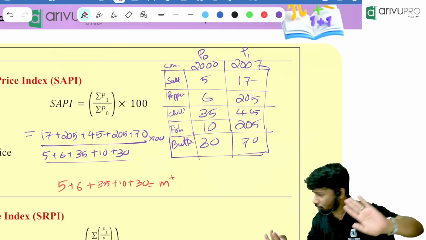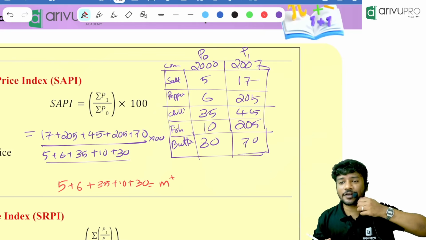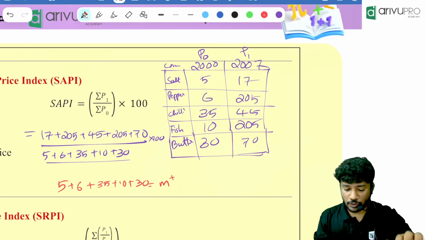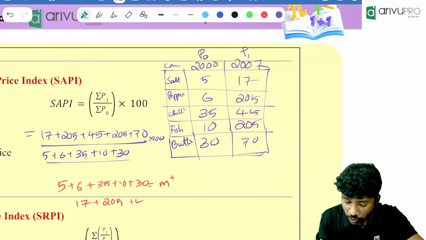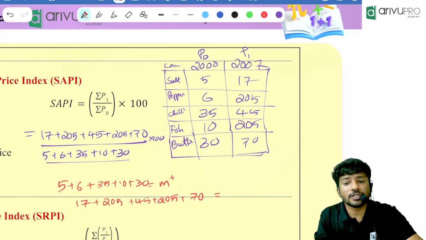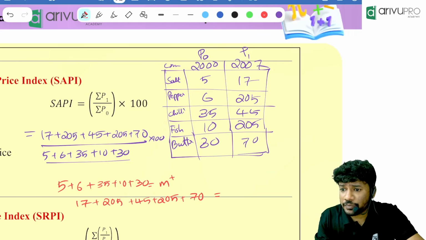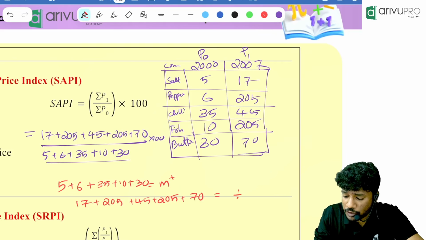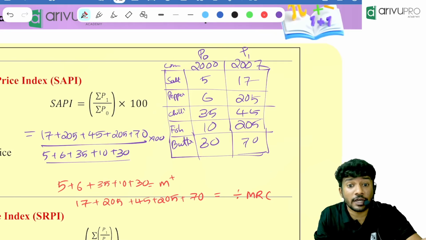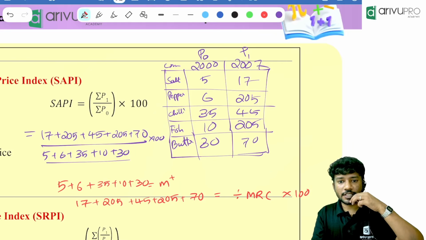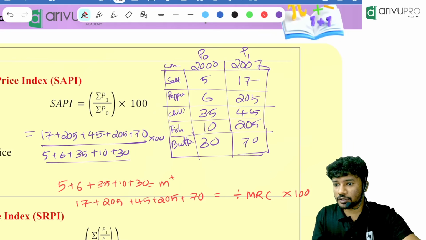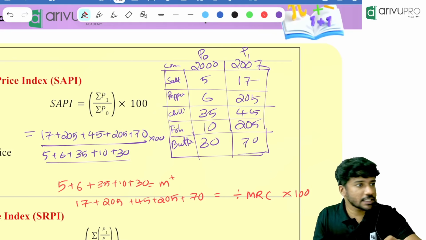Once you have saved the value in the calculator memory, find the numerator value. How to get the numerator? 17 plus 205 plus 45 plus 205 plus 70. Then click equal to. You got the numerator, right, people? Then divide by the denominator. How to get the denominator? Click MRC because you already have it in the calculator memory. Then multiply it with 100. How much are you getting, people? Please tell me. Yes, what is the answer?